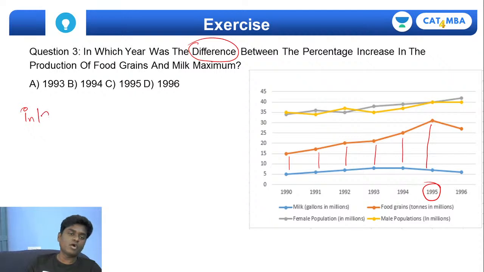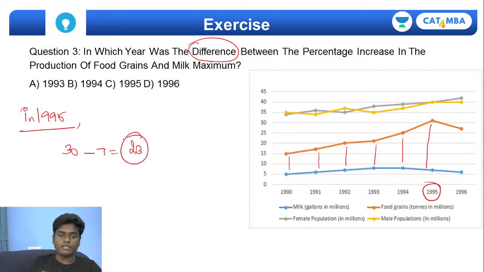So if I try to find how much exactly it is, it's going to be what? The percentage of increase in the production of food grains they're asking you. First find the difference actually. Difference will be what? For food grains, it is 30, and for milk, if you see, minus, this would give you, let's take it as 7.